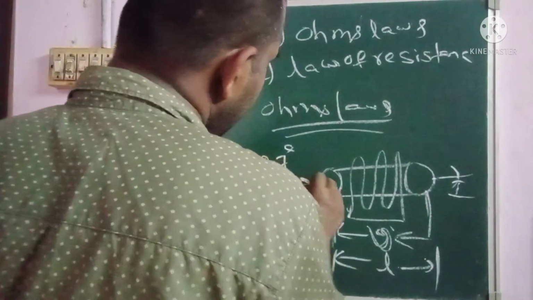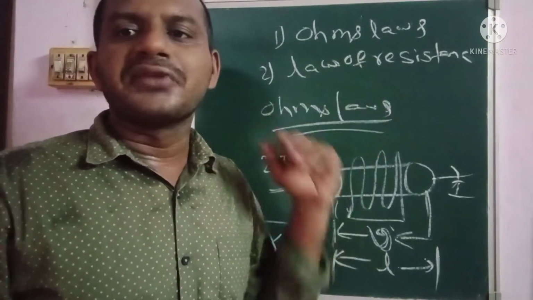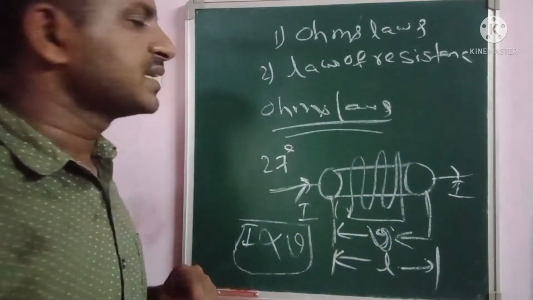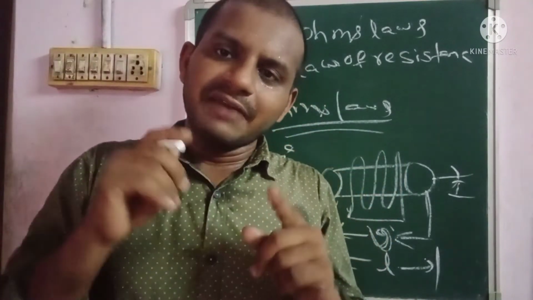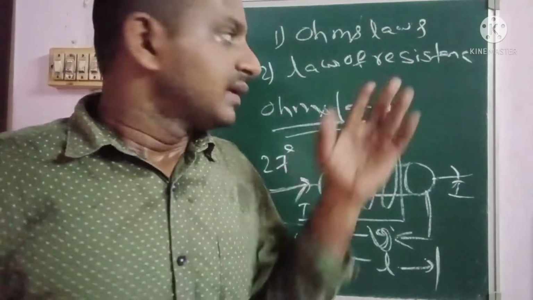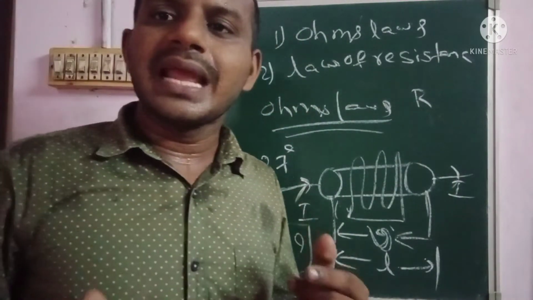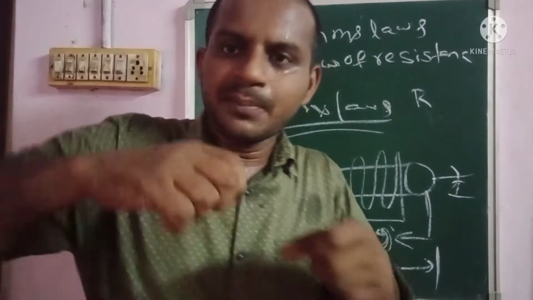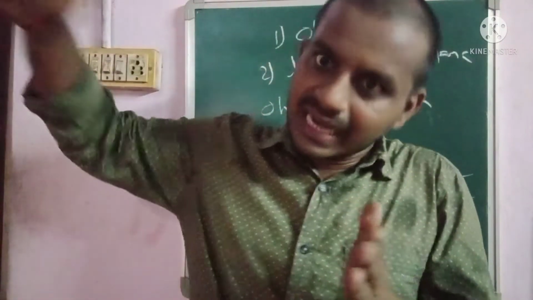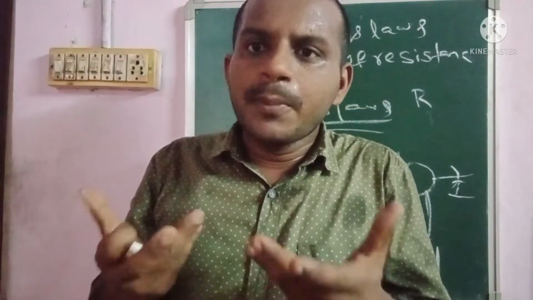So coming to the law of resistance, like a property of resistance, which is based mainly on the length of the conductor. For example, if the resistance of the conductor is increasing, then the length is also increasing. If the length of the conductor is increasing from one place to another place, then automatically the property of resistance also increases.